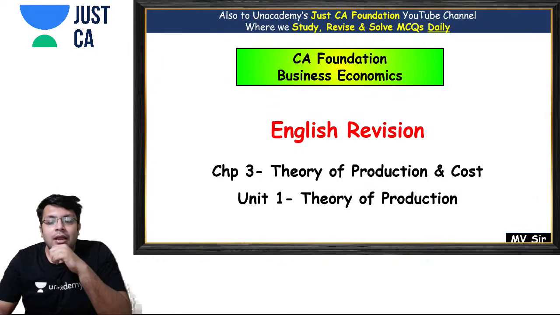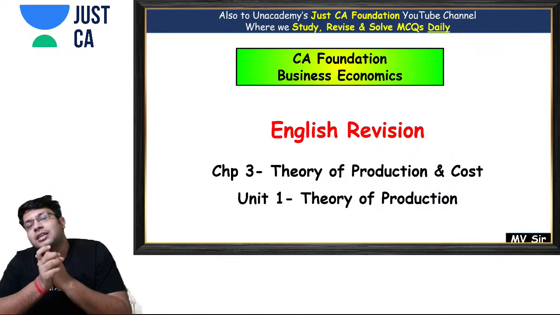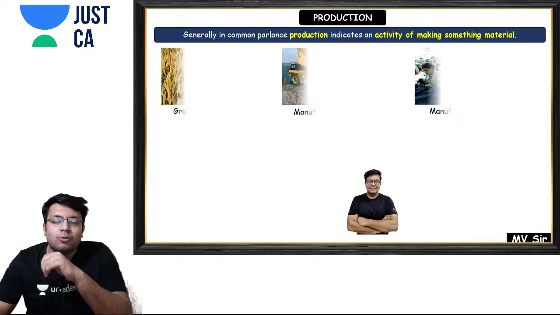Okay, now we'll start with the English revision of this chapter, Theory of Production and Cost. First we'll talk about unit 1, theory of production. The first concept which comes under it is what is production.